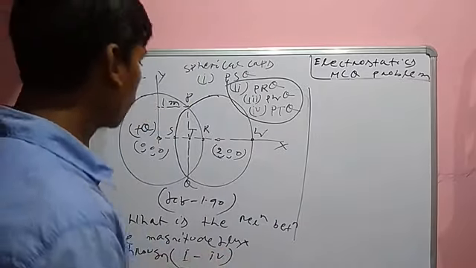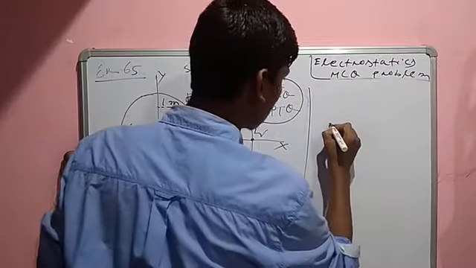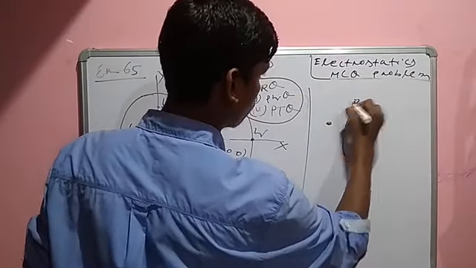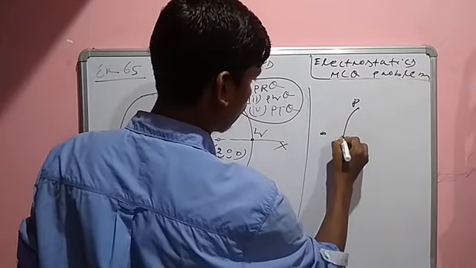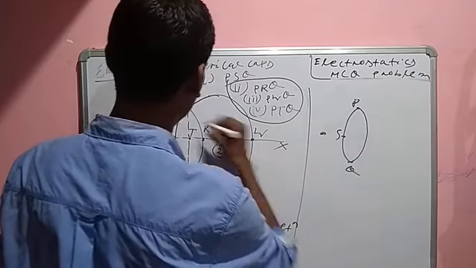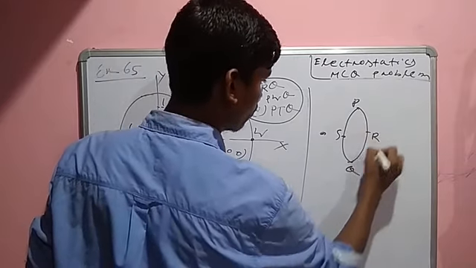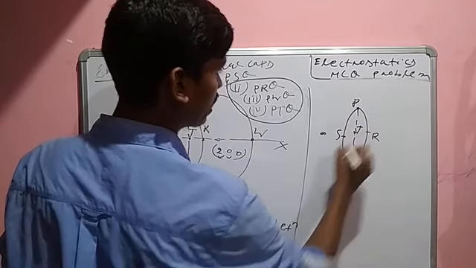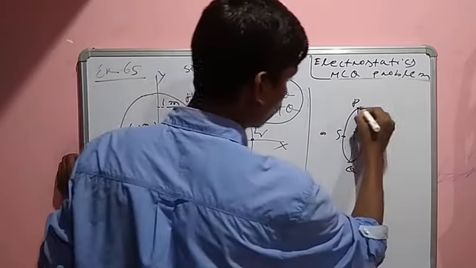Listen, suppose the charge is here, with surfaces PSQ, PRQ, PTQ, PWQ.